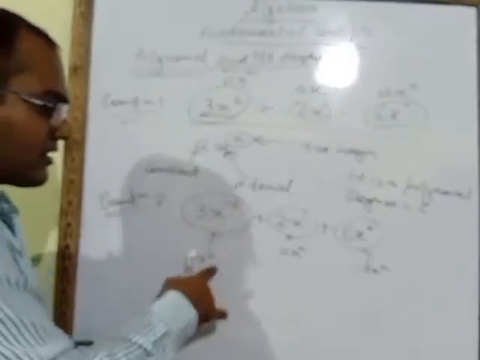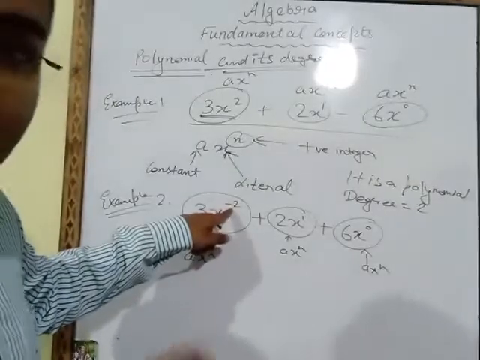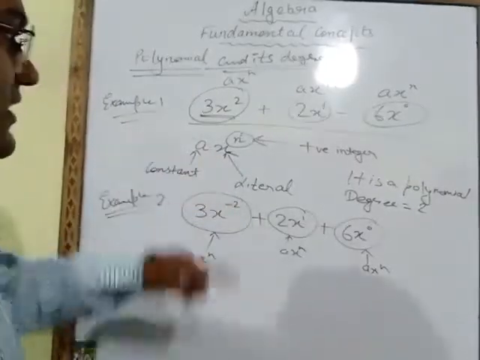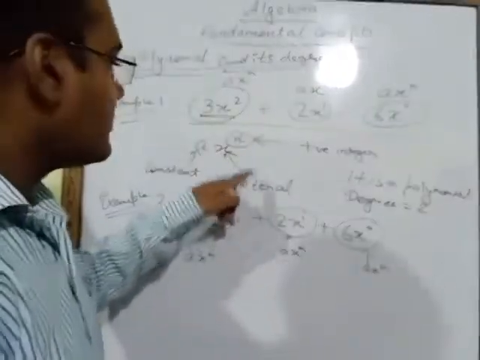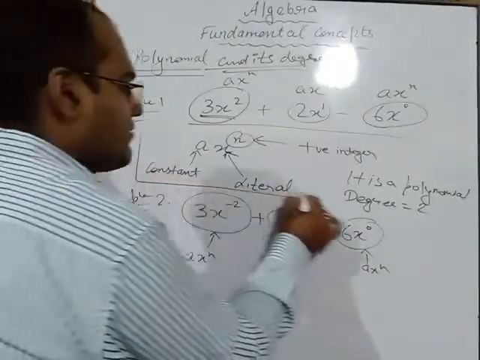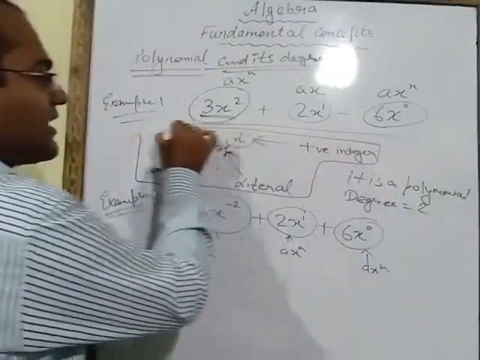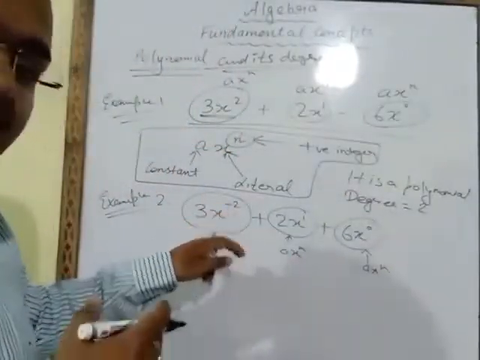What is the power here? Power n means minus 2. Here the power is negative, but the rule is that a should be a constant term, x a literal, and n should be a positive integer. n must be a positive integer, but here it is negative.